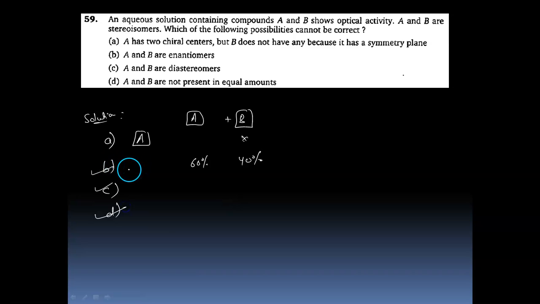So the only thing which is wrong is A, and hence A is the answer, because B is a molecule which is most likely to be a meso compound, and it will have two chiral centers or multiple chiral centers with a plane of symmetry.